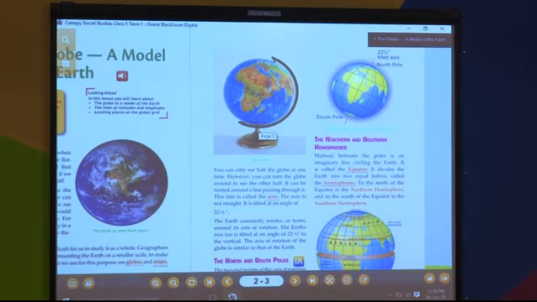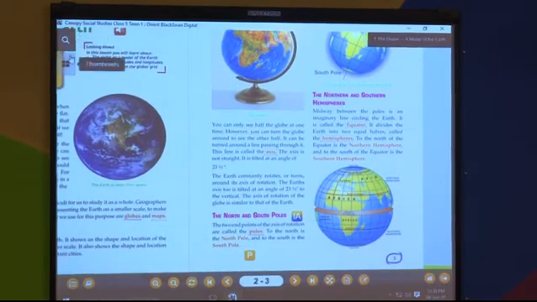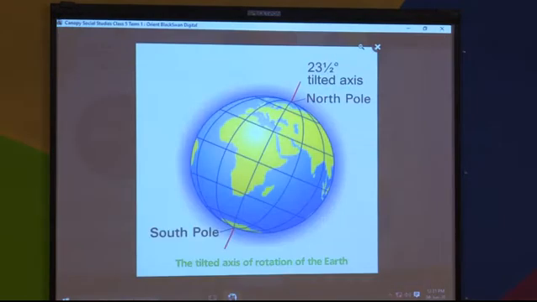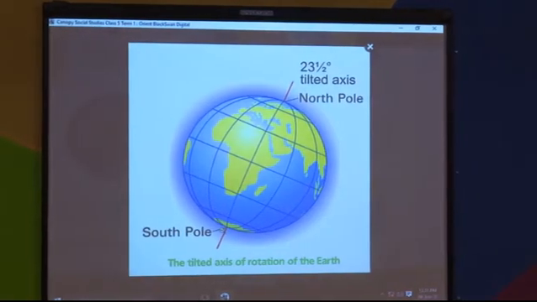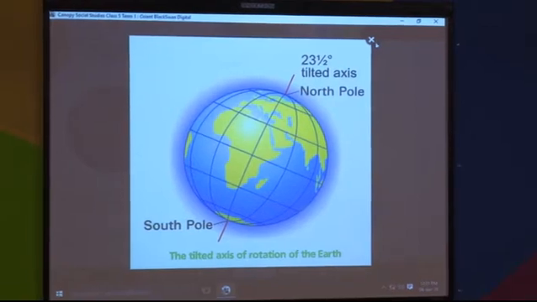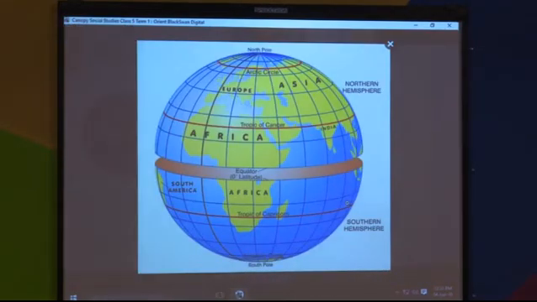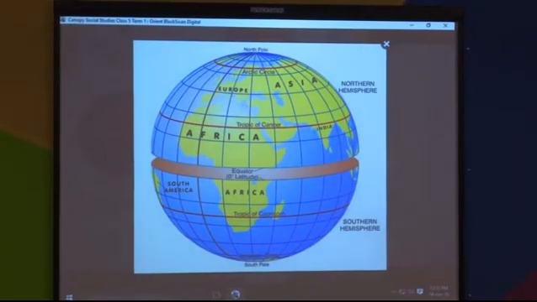This is an imaginary line. Now we will see there are two poles. This is the north pole, and here is the south pole. The earth is divided equally. Can you see this here?